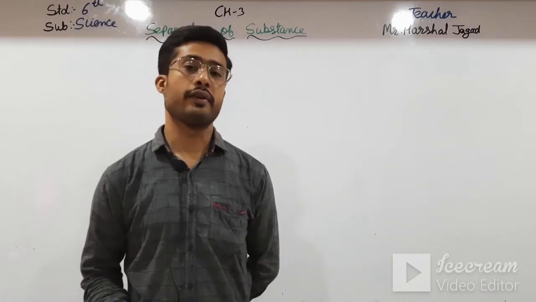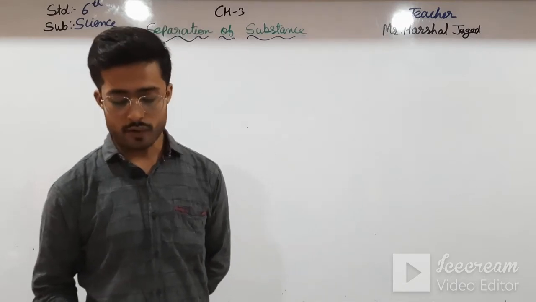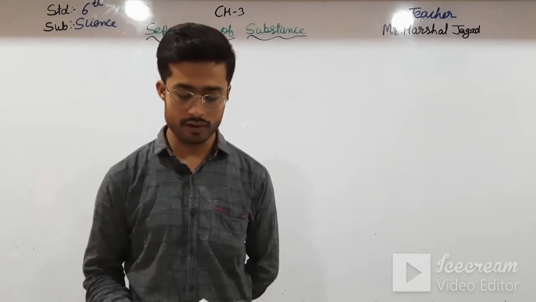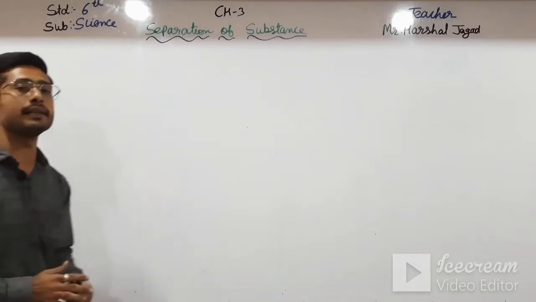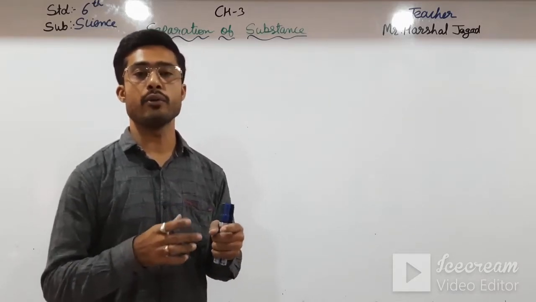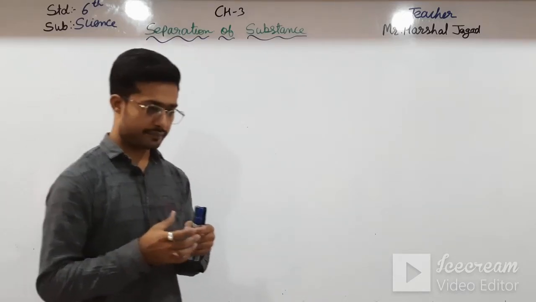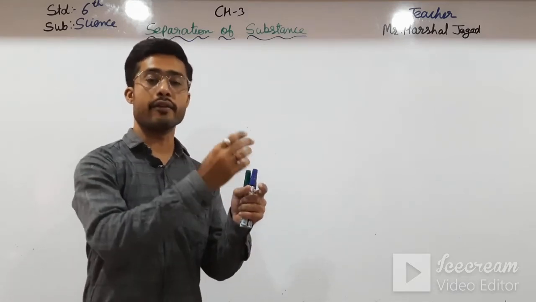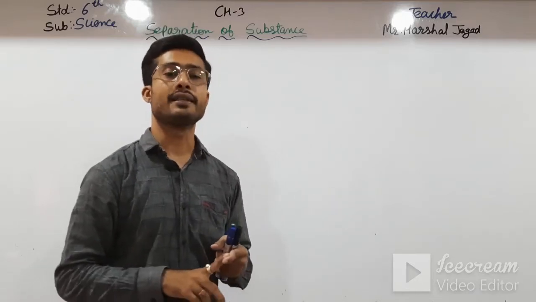See here, threshing. First of all, we have seen in the previous video about threshing. So what was threshing? The process of beating the harvested crop to separate the grains from the stalks is called threshing. Okay students, I just explain in simple words that when the crop is ripe, and the stalk is beaten on a hard surface, the grains are separated and fall down. This process is called threshing.